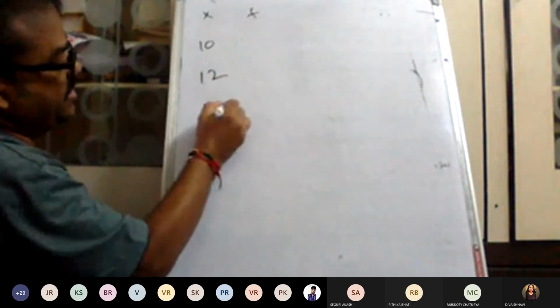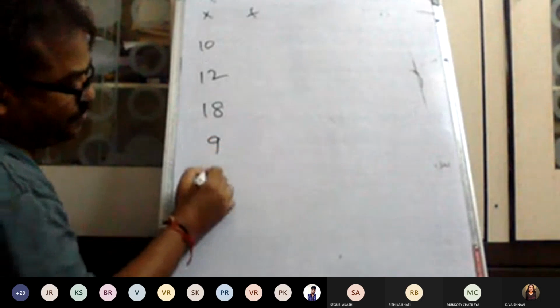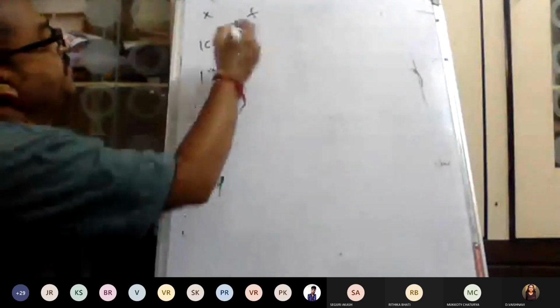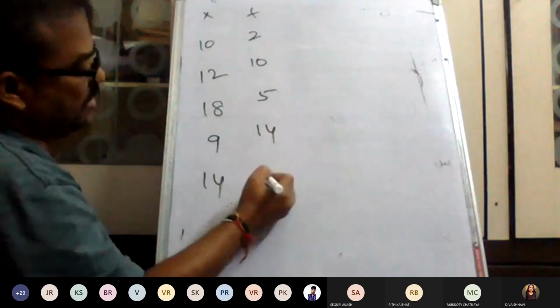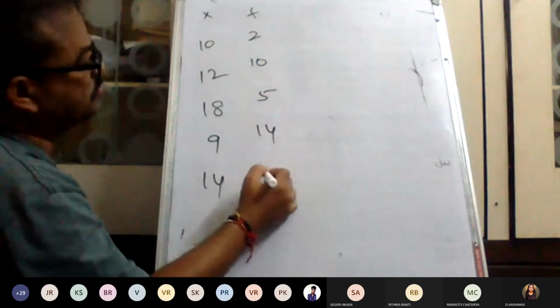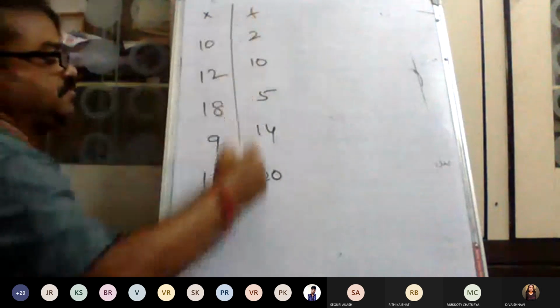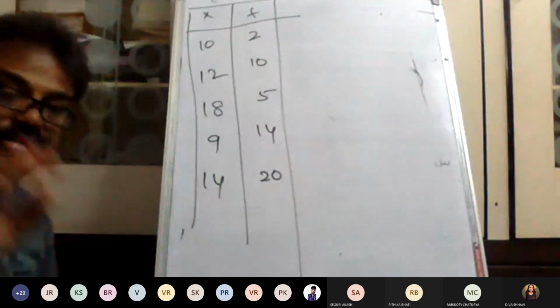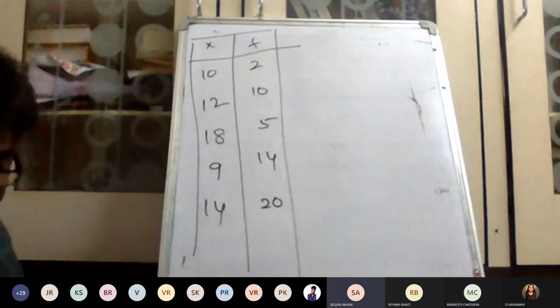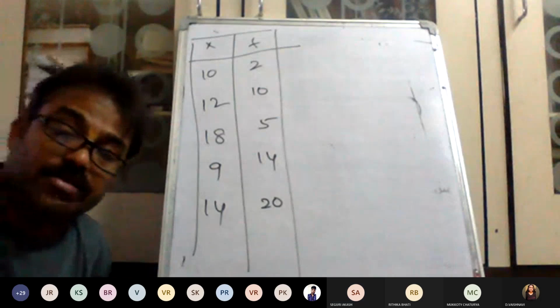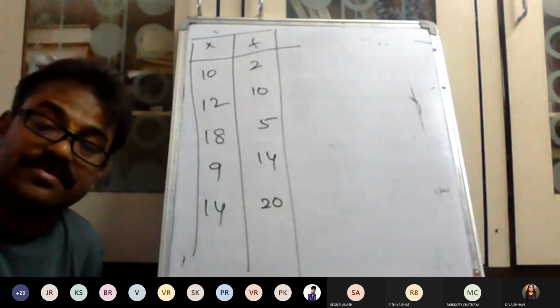The values are 10, 12, 18, 9, 14, with frequencies 2, 10, 5, 14, 20. What is the median? Can you solve it? Can I do it? Sir, we will do it now itself. You may expect one compulsory problem on median.